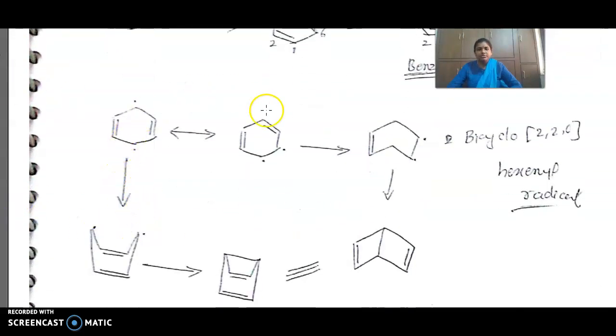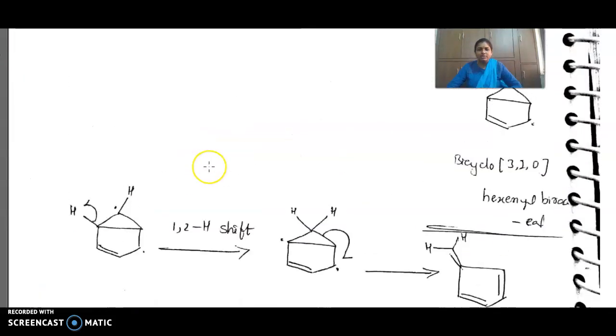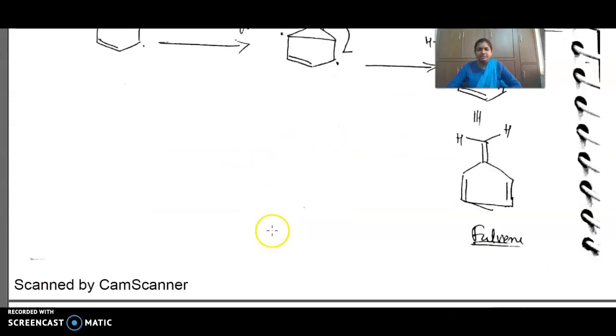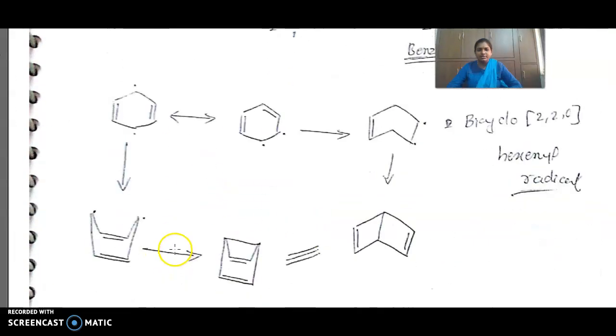Then how Dewar benzene is forming. Dewar benzene is forming from the aromatic ring. First step, how it is formed in the first radical. This you are taking. Then from that, by the cleavage of this bond, again you will get two radicals here. This only we are representing like this.